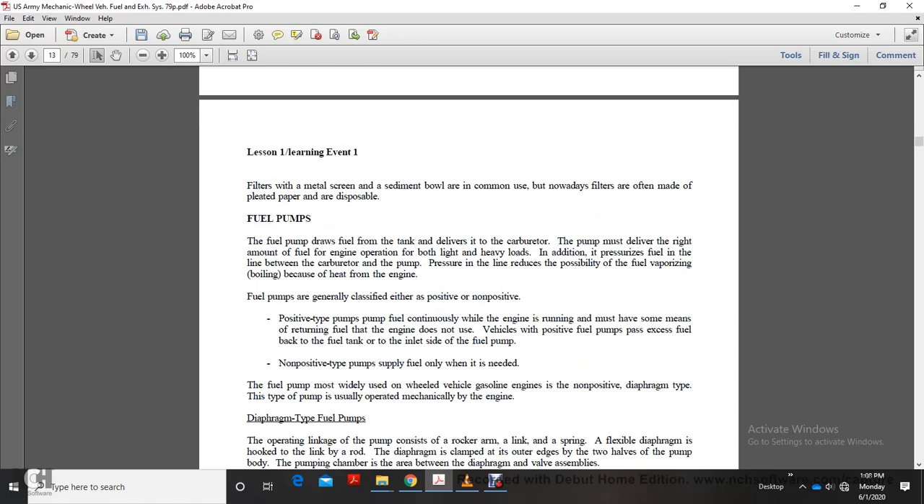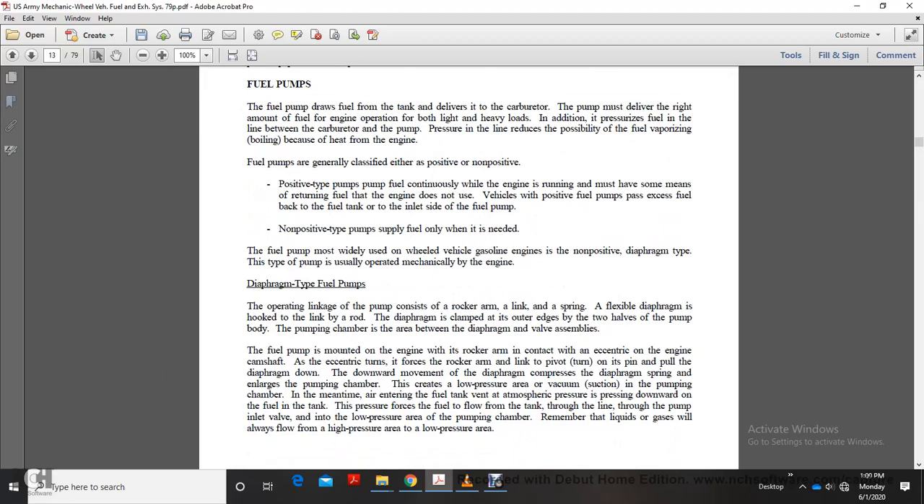Fuel pumps draw the fuel from the tank and deliver it to the carburetor. The pump delivers the right amount of fuel for engine operation under both light and heavy loads. In addition, it pressurizes the fuel line between the carburetor and pump. The pressure reduces the possibility of fuel vaporizing or boiling because of heat from the engine. Fuel pumps are generally classified as either positive or non-positive.